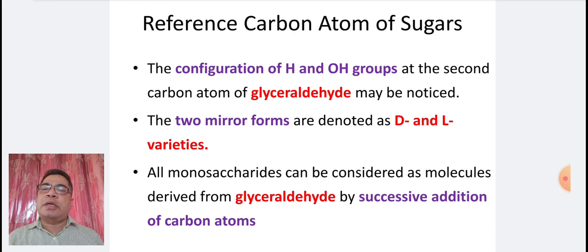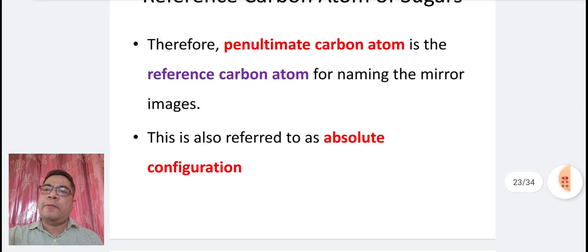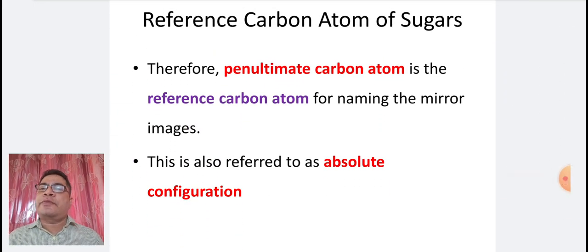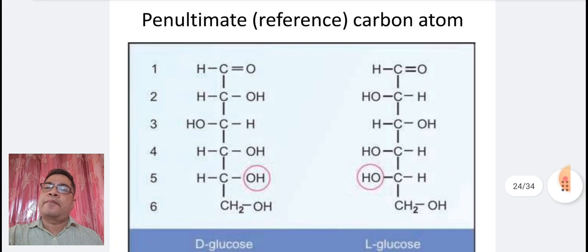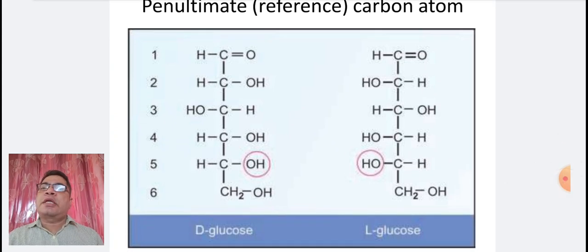All monosaccharides can be considered as molecules derived from glyceraldehyde by successive addition of carbon atoms. Therefore, the penultimate carbon atom is the reference carbon atom for naming the mirror images. This is also referred to as absolute configuration. Here in this diagram we can see D-glucose and L-glucose, where the OH group attached to the fifth carbon is on the right side in the case of D-glucose, but in L-glucose it is located on the left side.